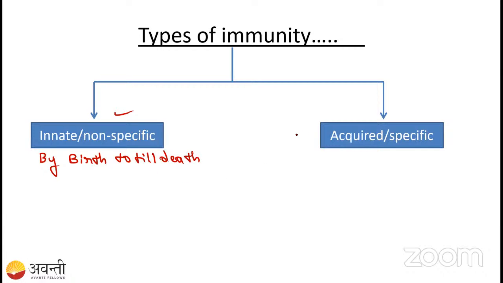Fine. So then, coming to acquired immunity, or specific immunity. Acquired immunity is the immunity you get after birth.